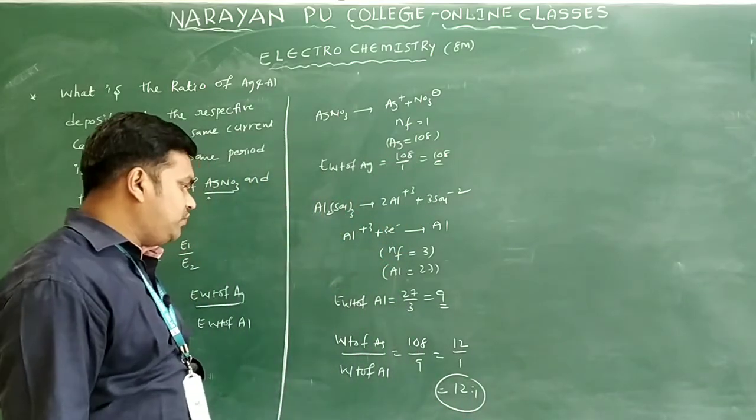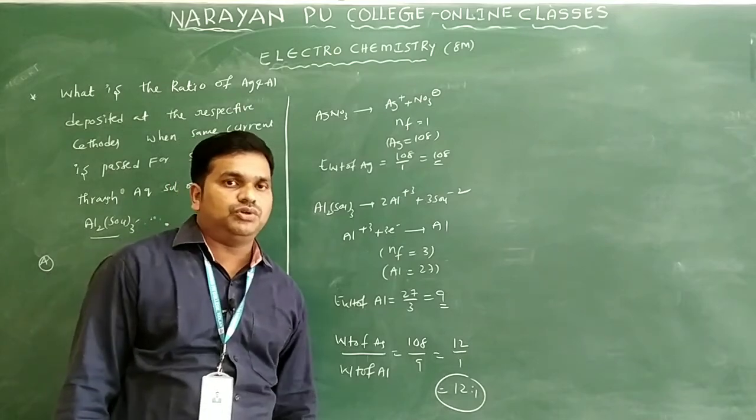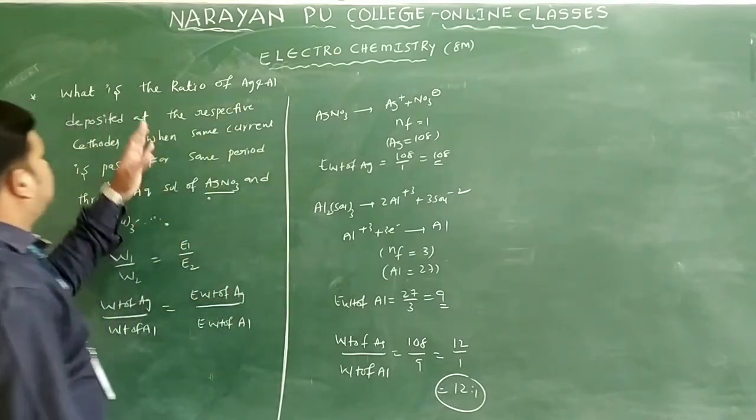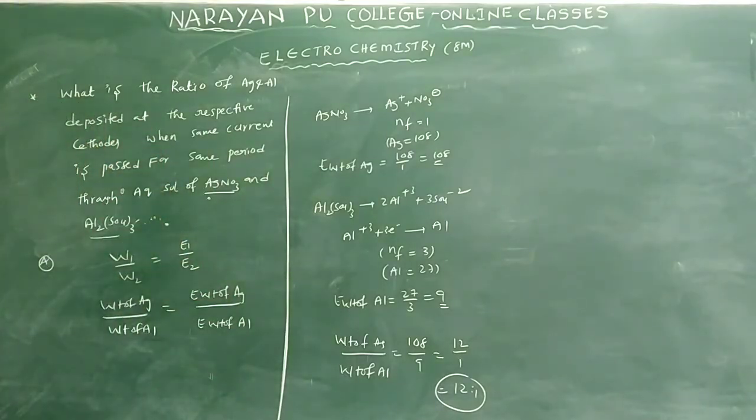So this is the ratio of the weight of silver to the weight of aluminum. This problem is based on Faraday's second law of electrolysis.